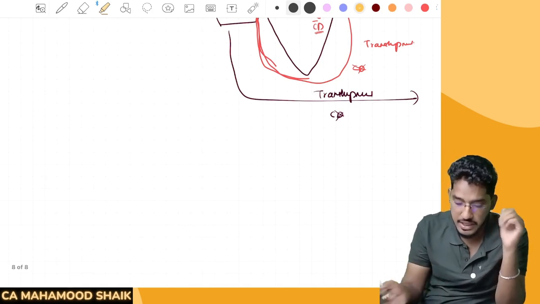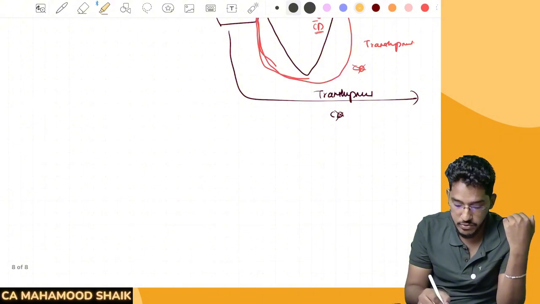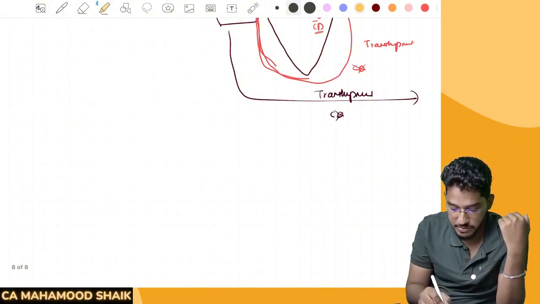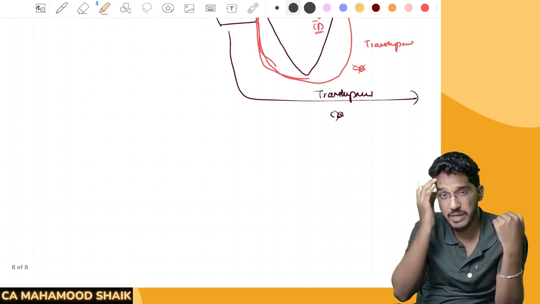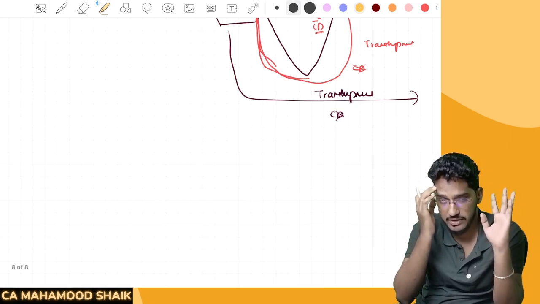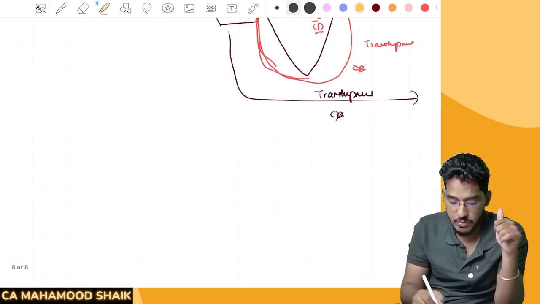Say for example, out of the products he has imported, A constitutes 2 lakh rupees, B constitutes 1 lakh rupees, C constitutes another 2 lakh rupees, D is 3 lakh rupees, and E is 2 lakh rupees. So we have a proper breakup of all the 5 articles. If we have a proper breakup, what will we do?